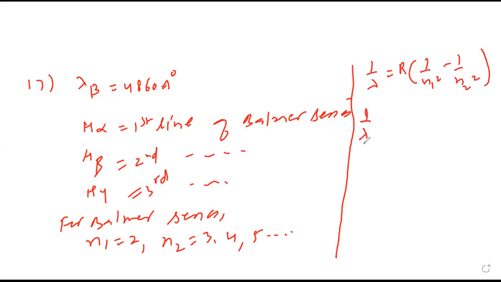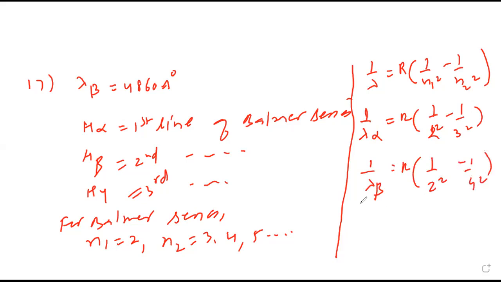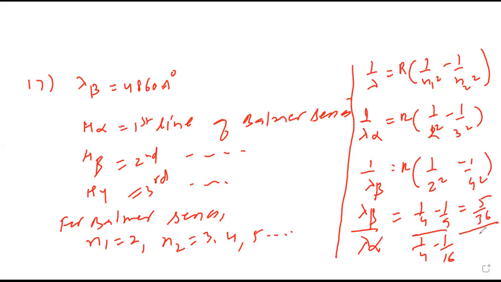So 1 upon lambda alpha will be R into 1 upon 2 square minus 1 upon 3 square, and 1 upon lambda beta will be R into 1 upon 2 square minus 1 upon 4 square. So lambda beta upon lambda alpha, when you divide, R will get cancelled. 1 upon 4 minus 1 upon 9, 1 upon 4 minus 1 upon 16. So this will become 5 upon 36 upon 3 by 16. Copy this much.